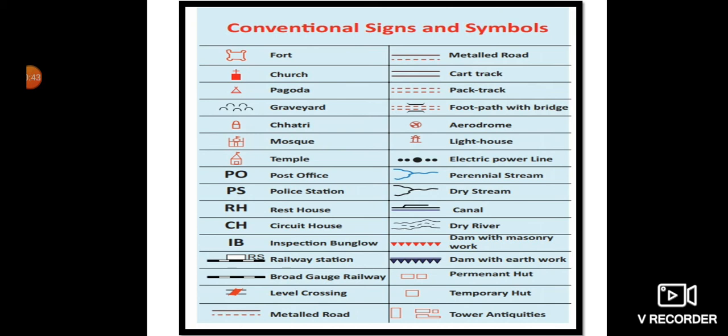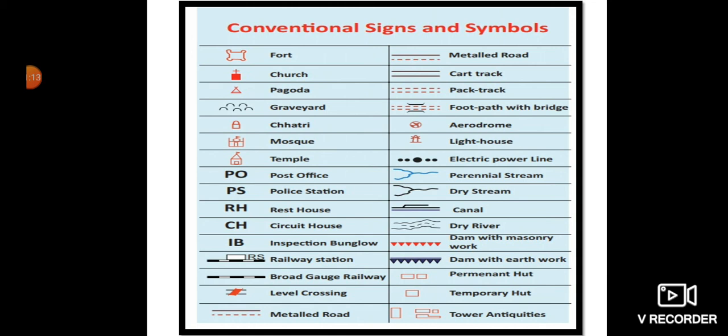Next we have sketch and plan. What is a sketch, children? A sketch is a freehand drawing, which I have already explained to you. When your friend asks you to show the way to your house, then you usually draw the way freehand and show it to your friend.